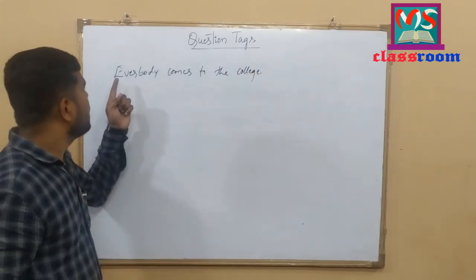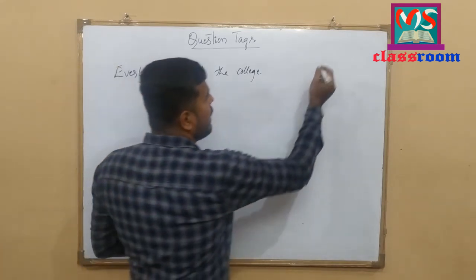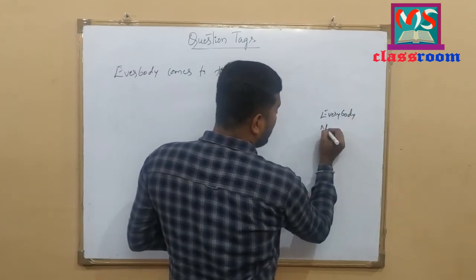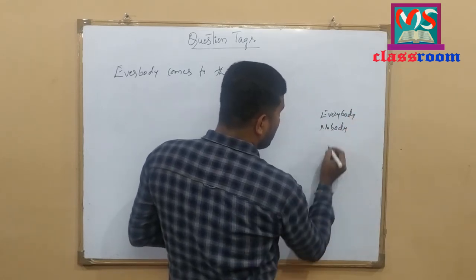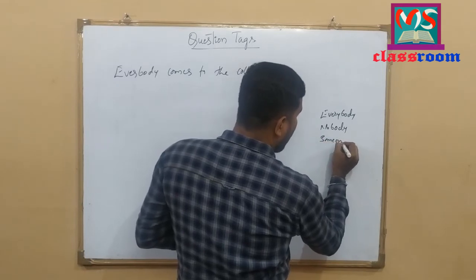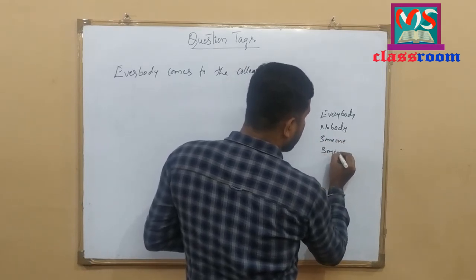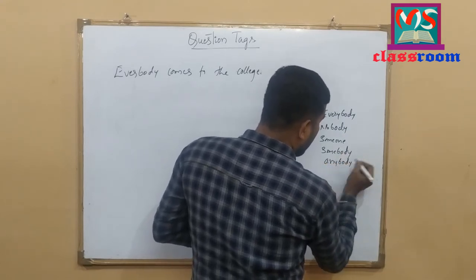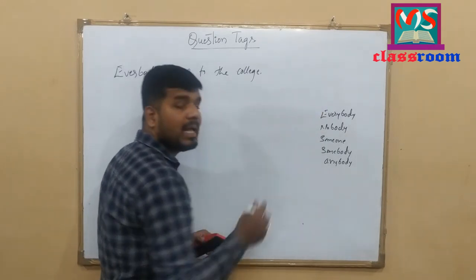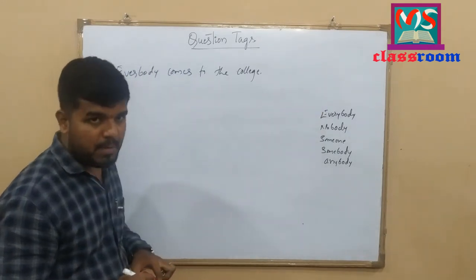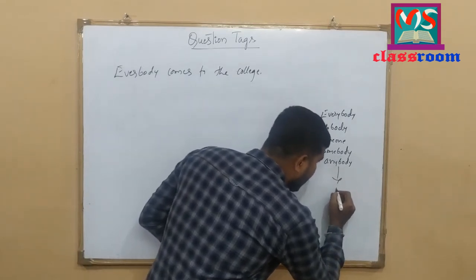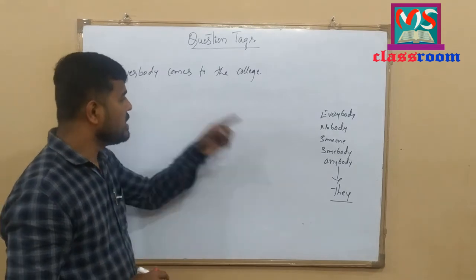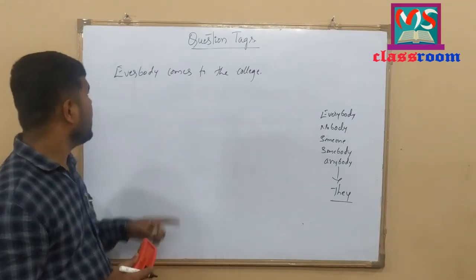Whenever we have everybody, nobody, someone, somebody, anybody, or other pronouns in the place of the subject of a statement, we use they as the subject in the question tag. By using this, let me explain this example.